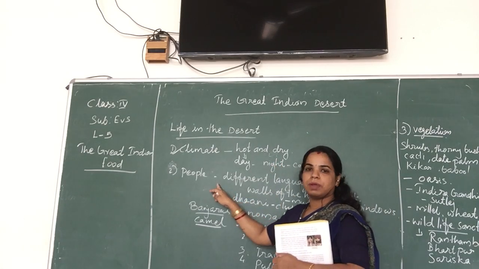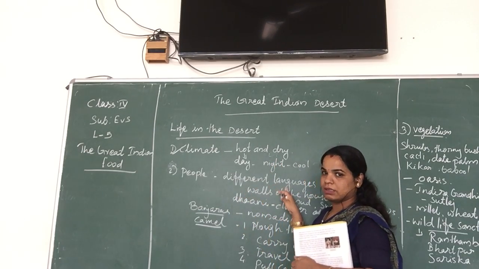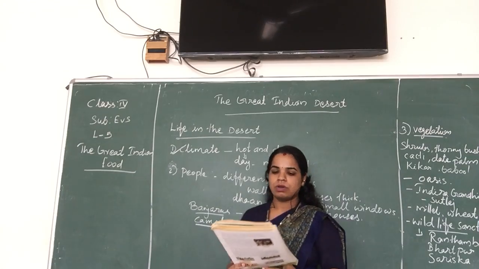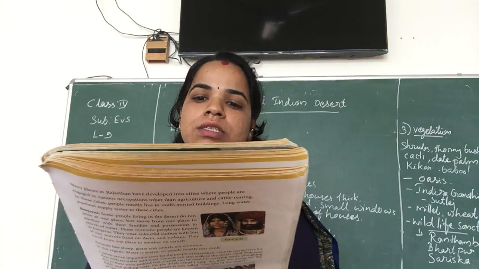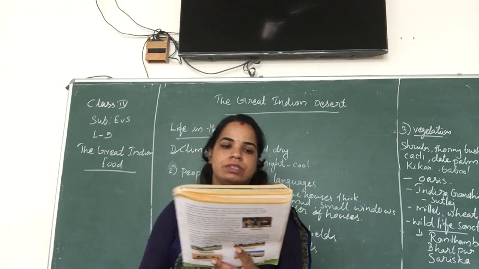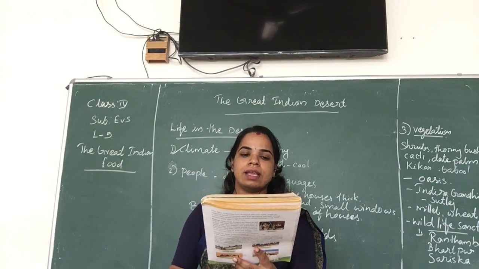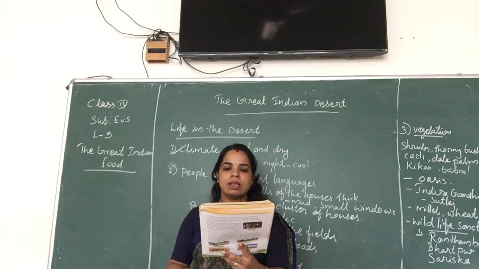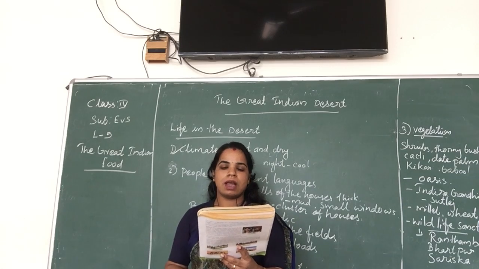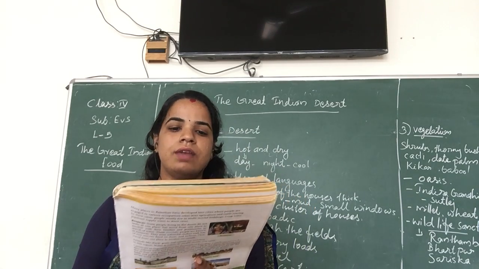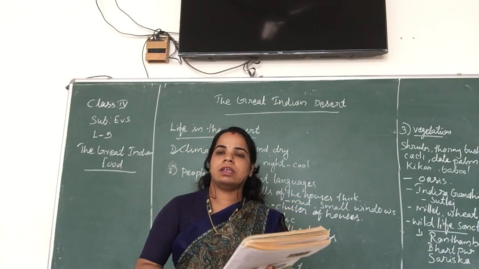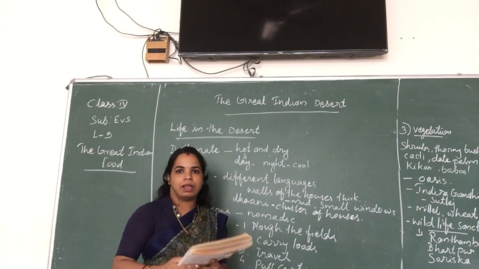Next one is the people. People in the desert. People living in different states of the Thar desert speak different languages. Gujarati is spoken in Gujarat. In Rajasthan, people speak Rajasthani, whereas in Haryana, people speak Haryanvi, and in Punjab, people speak the Punjabi language.